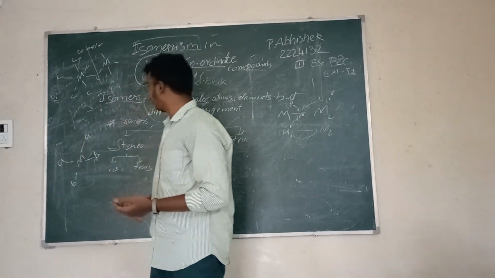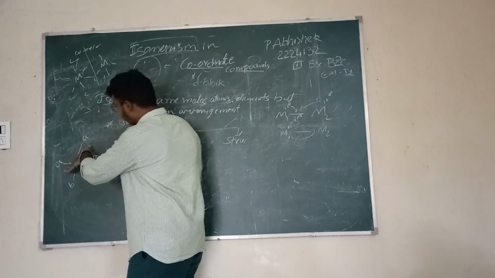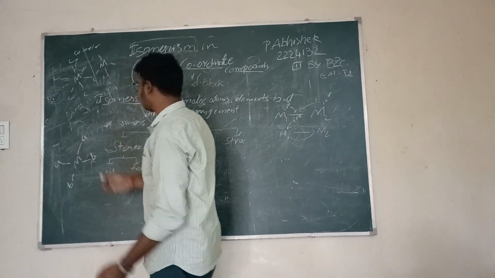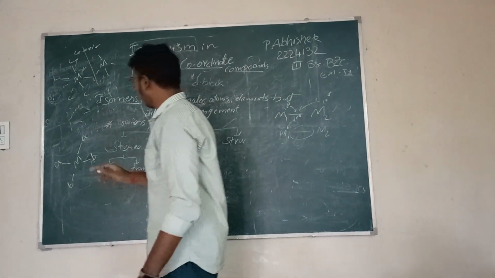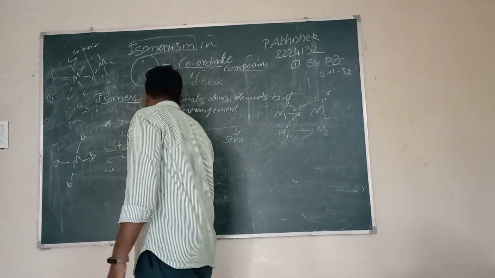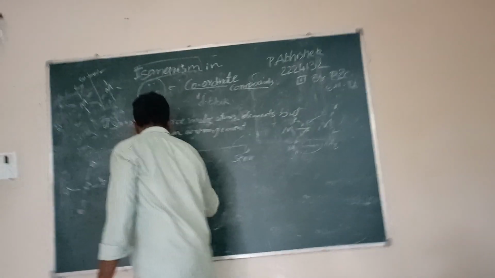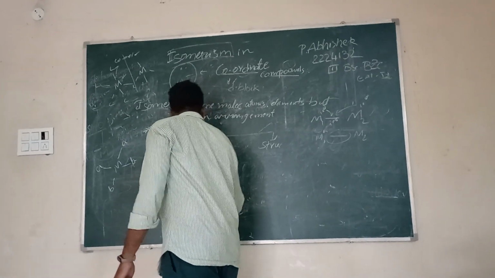This is known as cis type of arrangement. Here you see both the ligands which are present on the same side of the metal atom. Hence this is known as cis type of arrangement, whereas in the trans type of arrangement, the molecules which are same are positioned opposite to each other. So opposite to each other.